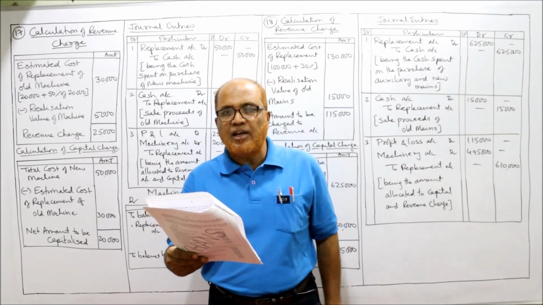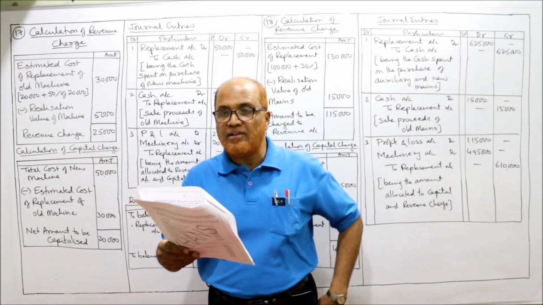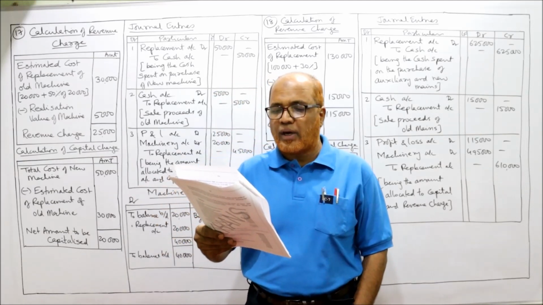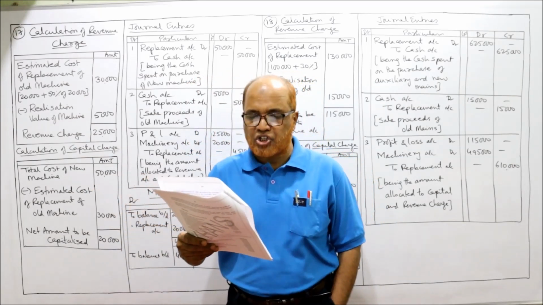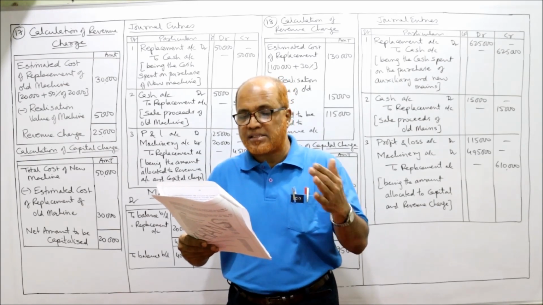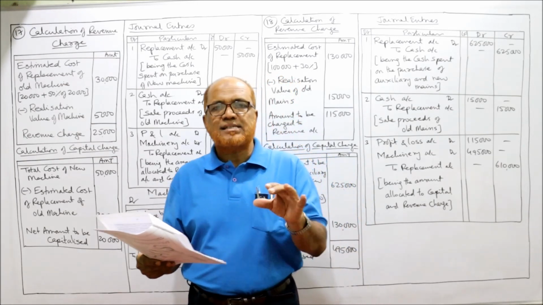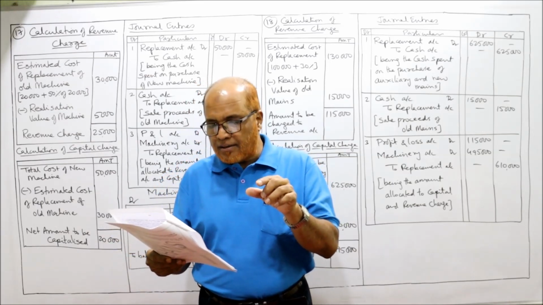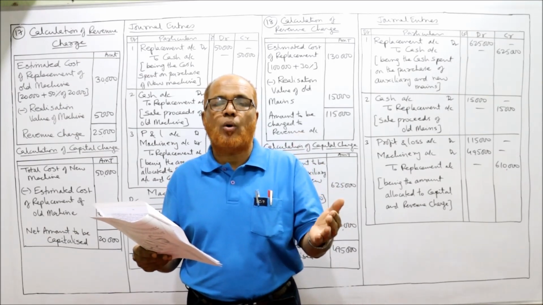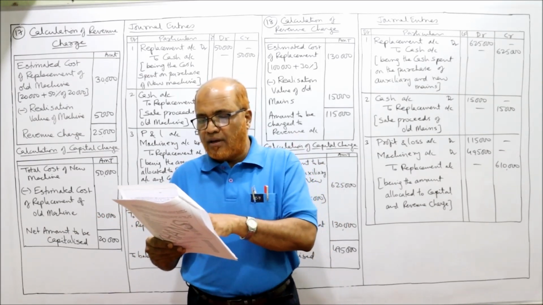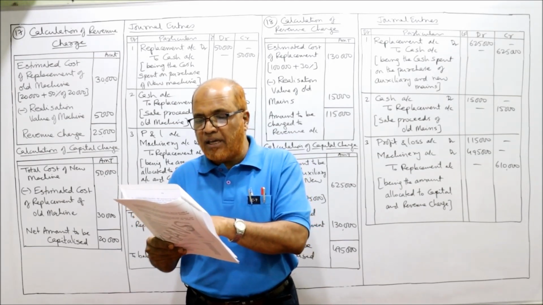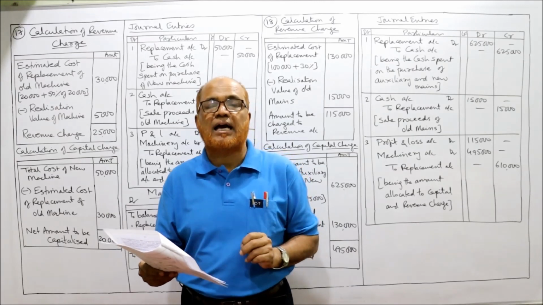Now, the directors of the New Talkies Limited, having received complaints from their sound engineer regarding the defective orthography of their cinematographic machinery, decided to replace it by one of the greater capacity and power. All these sentences, this New Talkies Limited, this organization wants to replace the old machine by a new machine. Now the old machinery was obtained at a cost of rupees 20,000, but the cost has in the meantime increased by 50% in the aggregate.